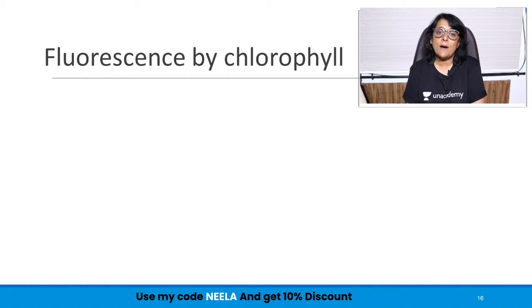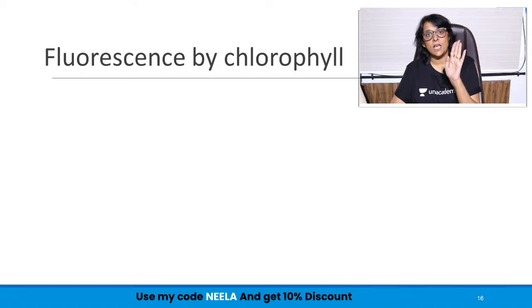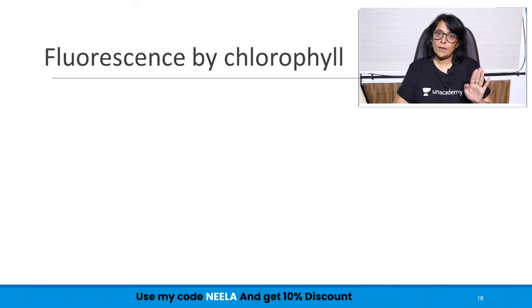What is meant by fluorescent? I'm sure you've heard these two words, fluorescence and phosphorescence. Fluorescent dye, fluorescent colored t-shirts, the highlighters that you use, they also are fluorescent. Suppose you compare yellow, a normal yellow color, and a fluorescent yellow color.